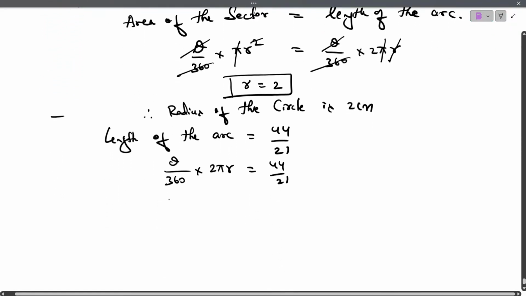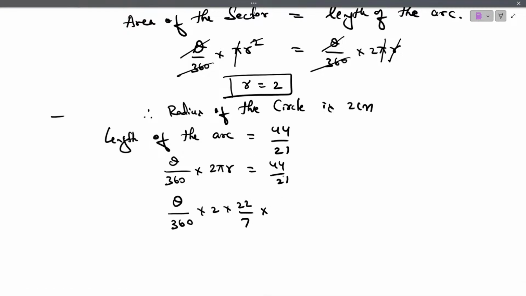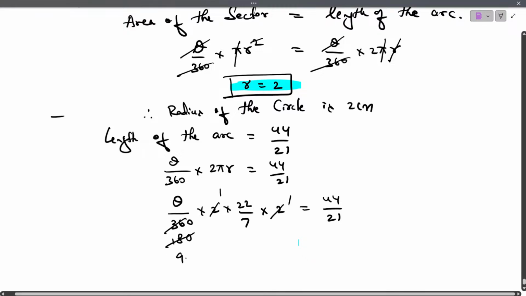We don't know the value of theta, so keep it as it is. 360 as it is. 2 into pi is 22 by 7. The radius we have just found is 2 centimeter. Substitute radius as 2, that is equal to 44 by 21. Followed? Now, do any terms get cancelled? You can cancel them here itself. 2 ones are 2, 2 eights are 16. Again, 2 ones are 2, 2 nines are 18. Any other terms get cancelled over here?